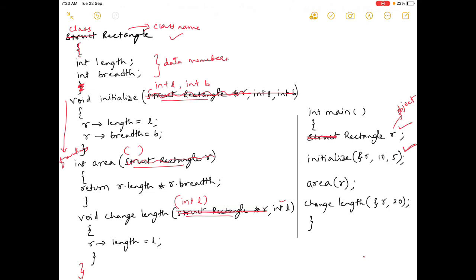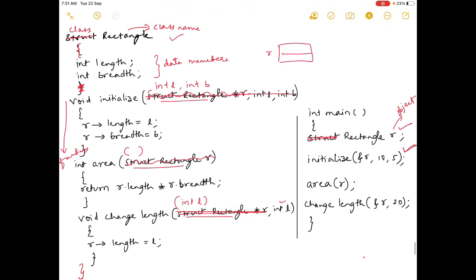Now, if you simply call rectangle, it will see the class name rectangle is there, then you create r. So r is created with its data members length and breadth. And once it is initialized to 10 and 5, this is the working of it. The working part we'll see later. Next modification part will come back again.